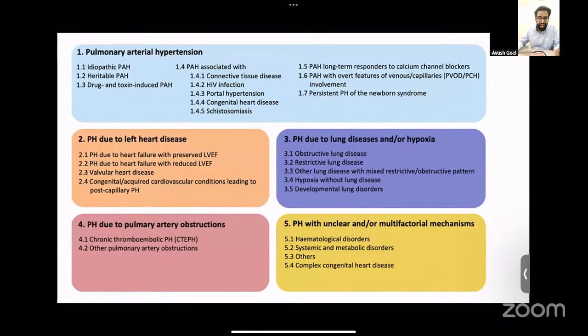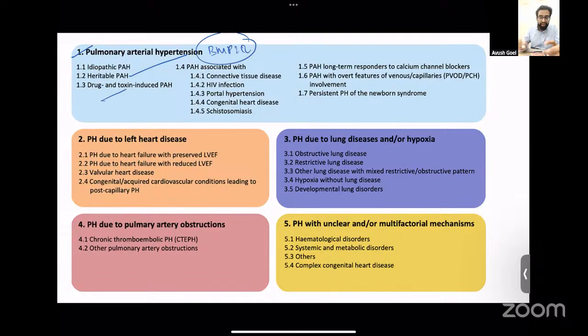Important about pulmonary hypertension is the classification of pulmonary hypertension. So there are 5 classes as we discussed. The first one is known as pulmonary arterial hypertension. So go through this list. Questions can be asked as to which disease lies in which class. So remember, in heritable PH, the most common mutation is bone morphogenetic protein receptor 2 mutation, that is BMPR2 mutation.